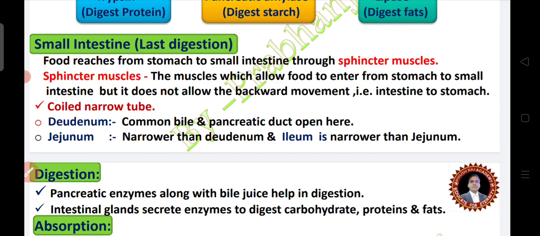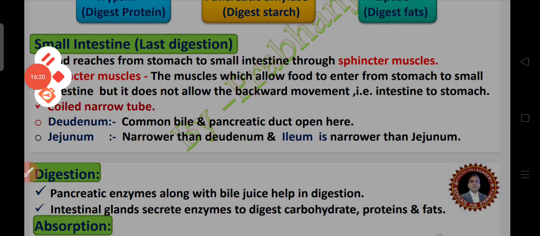Here the question can be raised: where does the last digestion occur? Then our answer will be the small intestine. The small intestine is the last site where digestion happens.